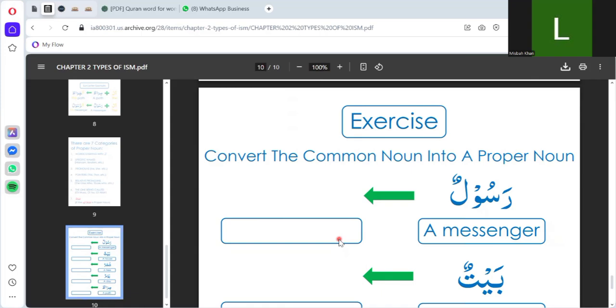We will complete this task as an assignment, and in our next lecture, inshallah, we will review it. If you finish the assignment, you can also